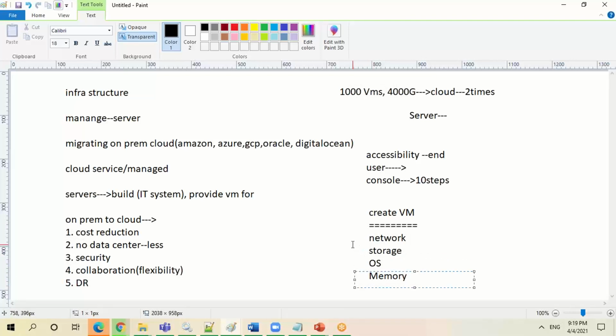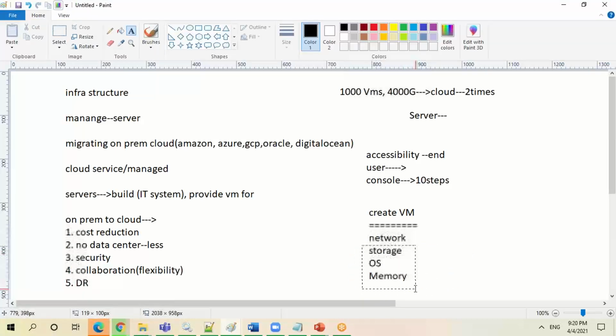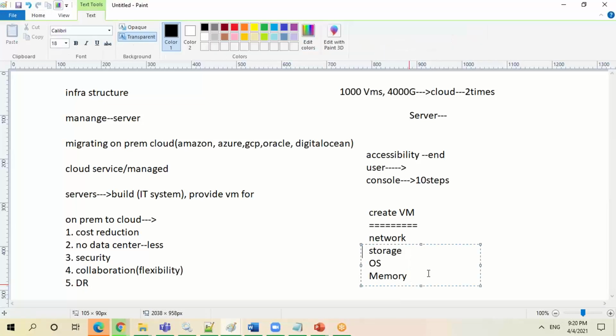So if I can give an option to the end user or the project user, where they only enter these 3 things, then you are good. Once the end user or project team, or anybody who is looking for a VM, gives only these 3 things, they'll be creating one ticket.